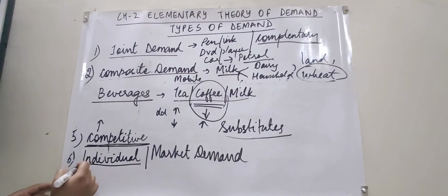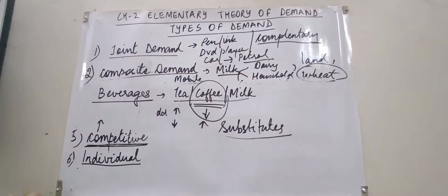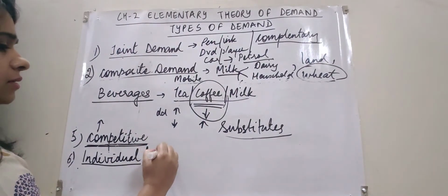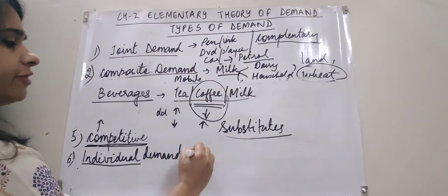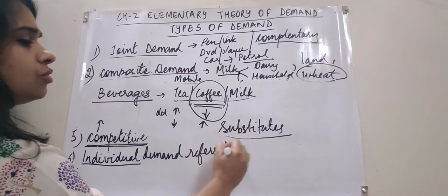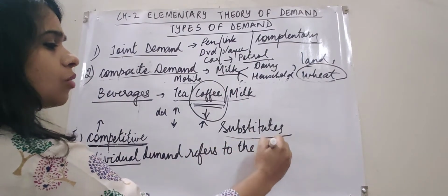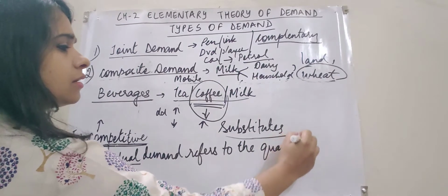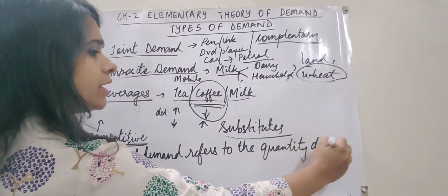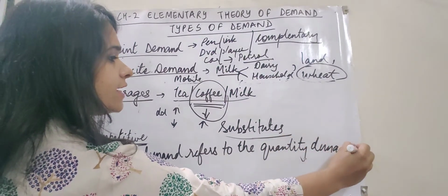So if I say individual demand refers to the quantity demanded, this is how we are going to write, children.